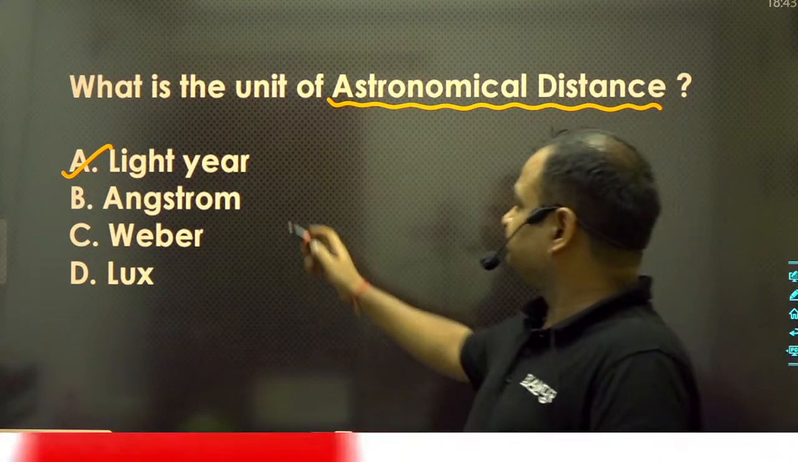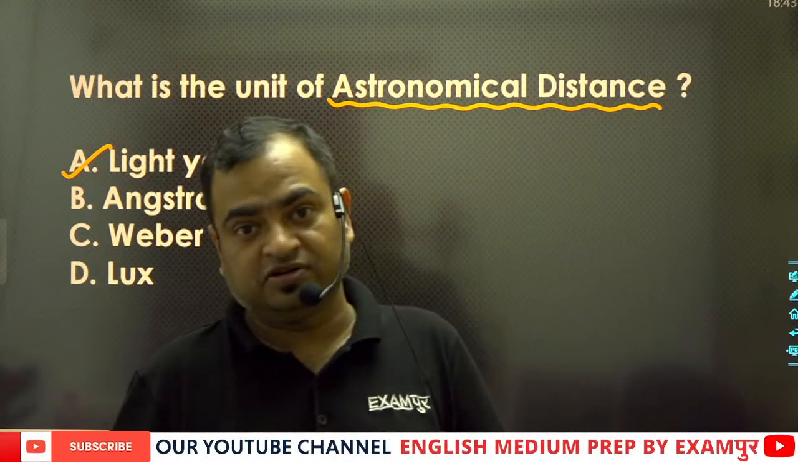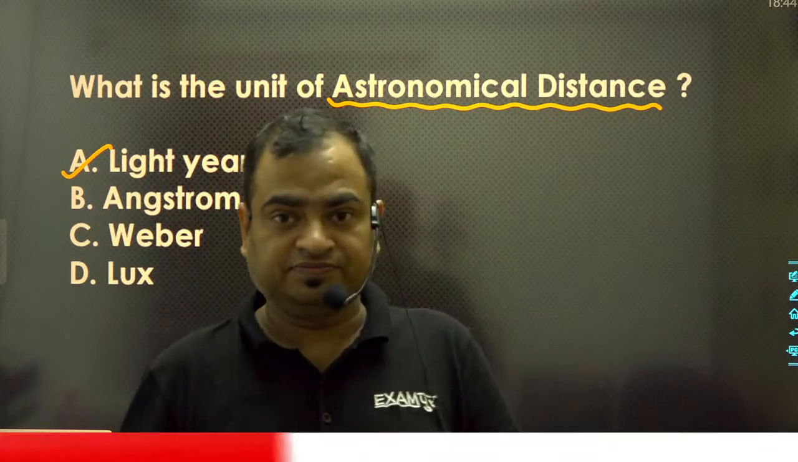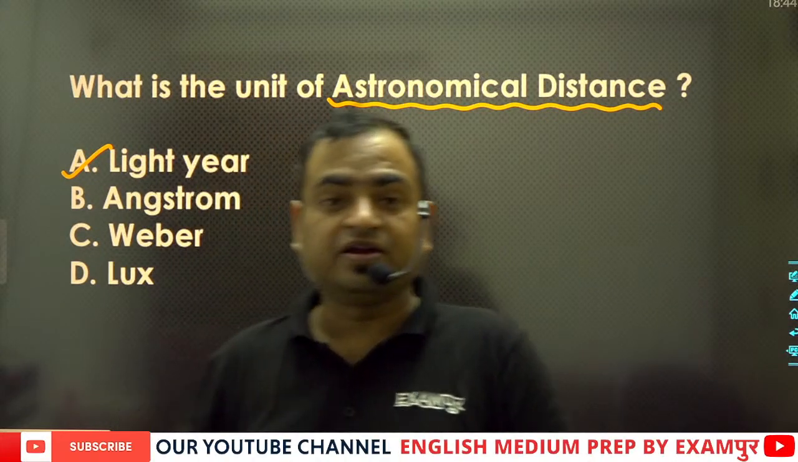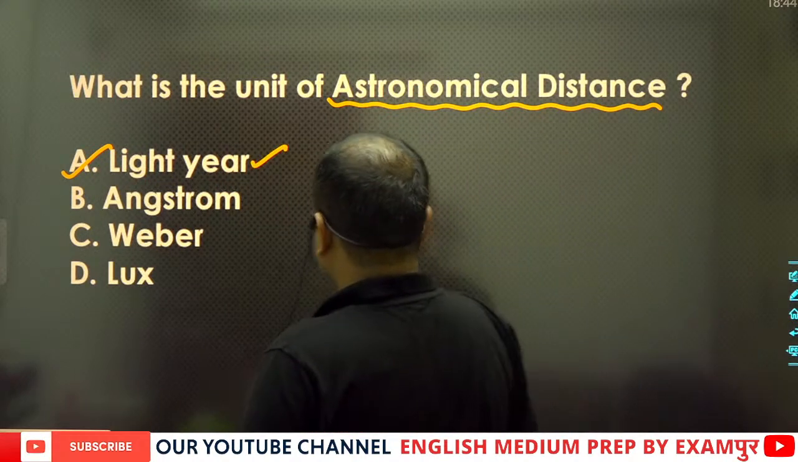What is a light year? Actually, a light year is nothing but the distance traveled by light in 1 year. So it will be the correct answer.